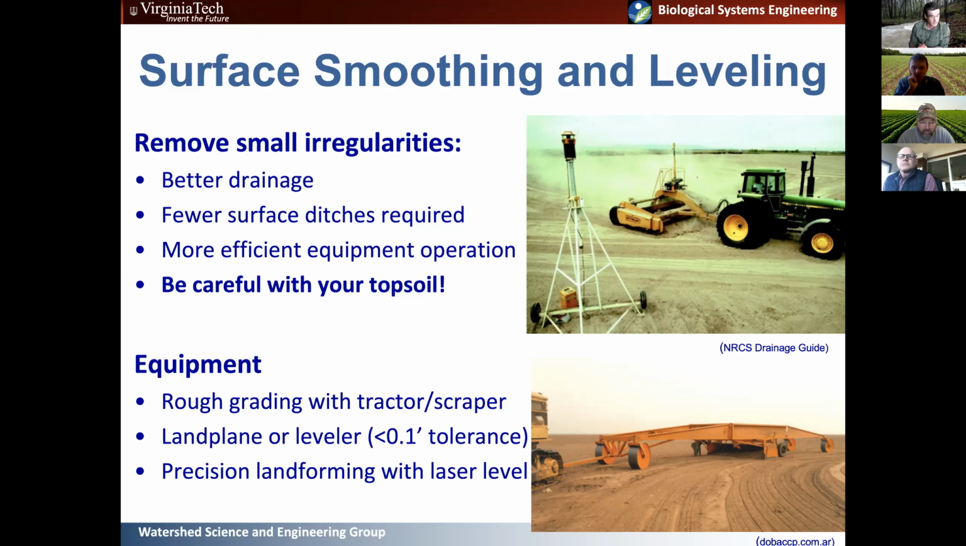You can rent land planes or levelers. Those have a much tighter tolerance, so you can get down to less than a tenth of a foot. Or you can do precision landforming with laser leveling. These are custom operators. I don't know of any in this region, but there might very well be people that do these types of things. I think most of the surface smoothing in our region is done at the farm level, so rough grading with a tractor and scraper for the most part.